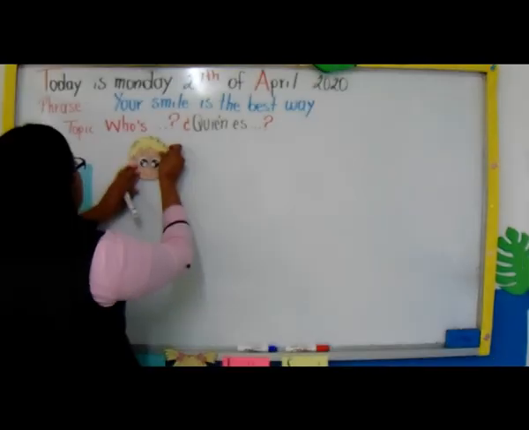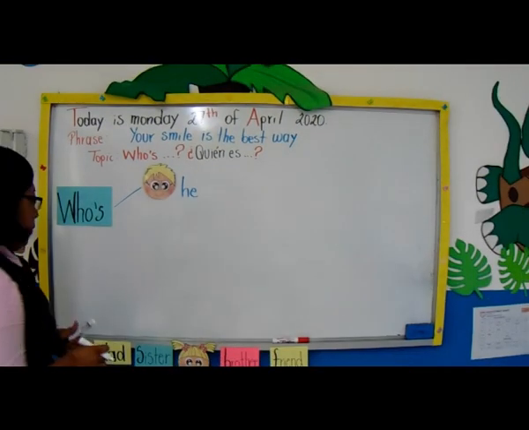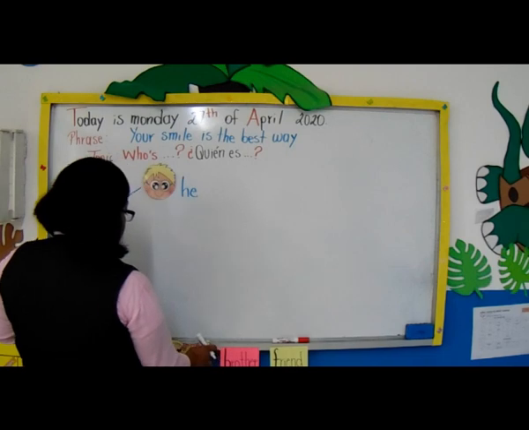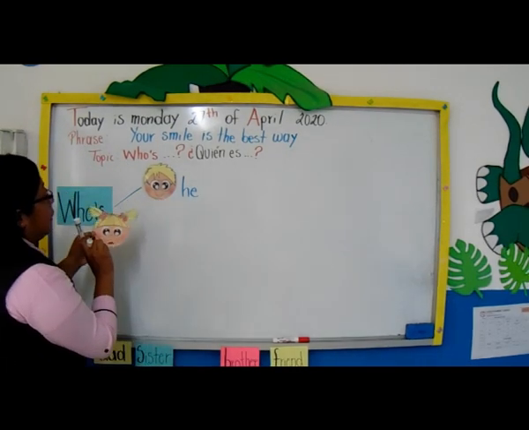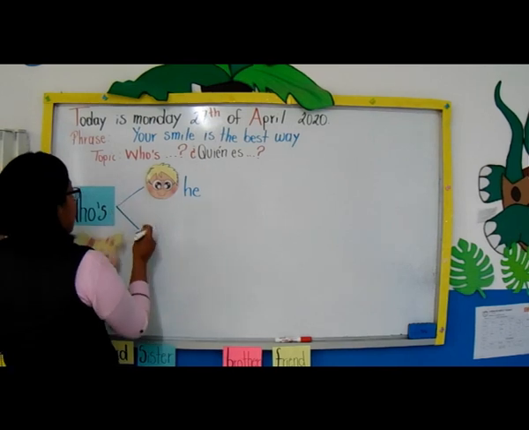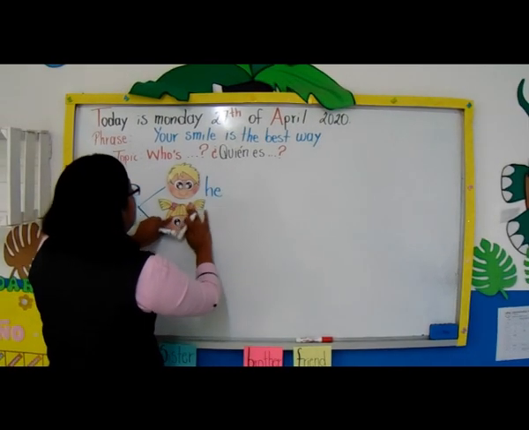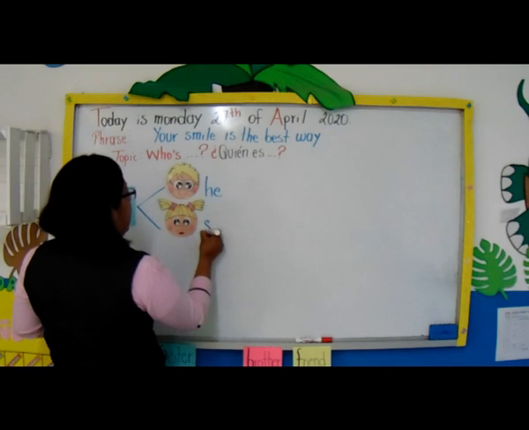The meaning of he is él, right? So we have to use whose and we have to use he. Who's he? Then if I'm using a girl, it's going to be she. She. The meaning of she is ella.